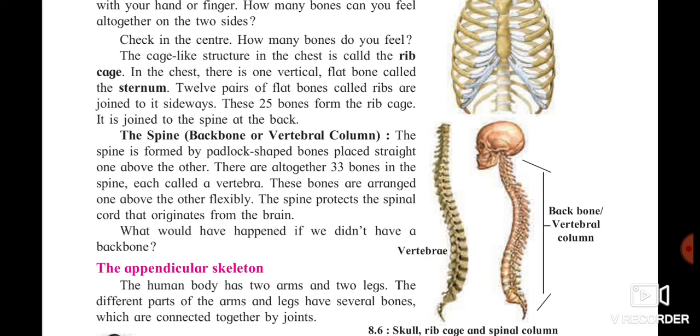And the spine protects our spinal cord, which originates from the brain. It also gives you the support to sit. It also allows you to do your functions very smoothly.